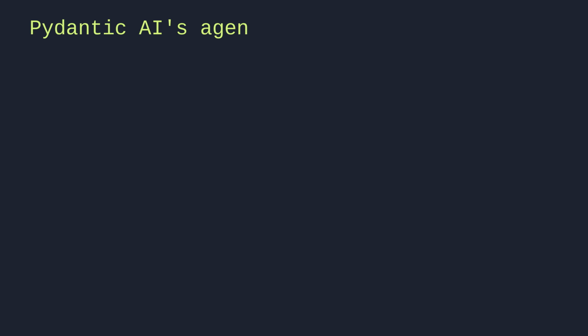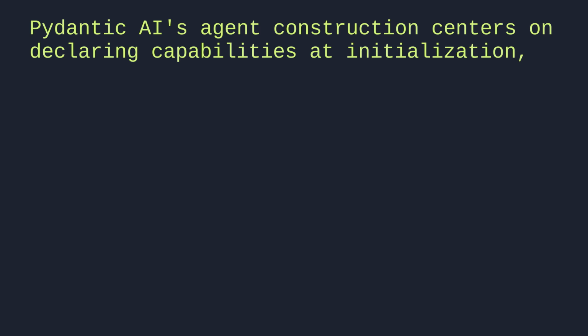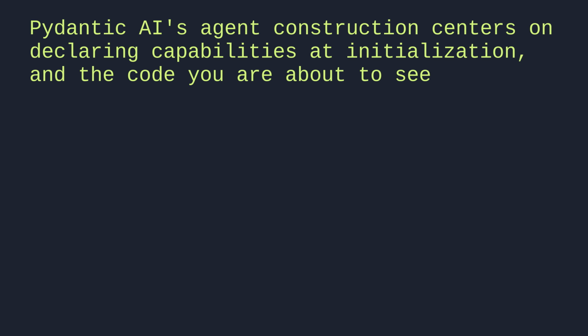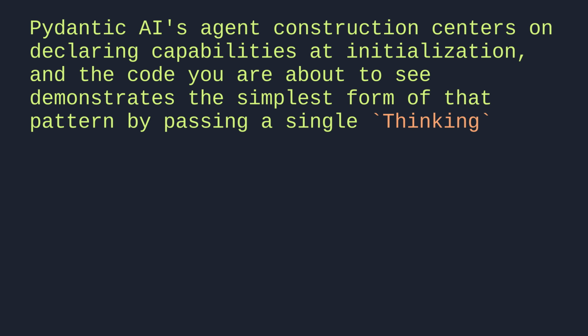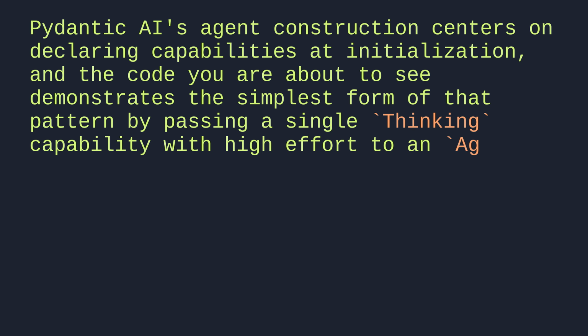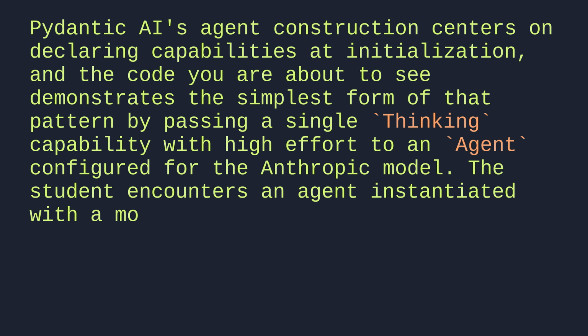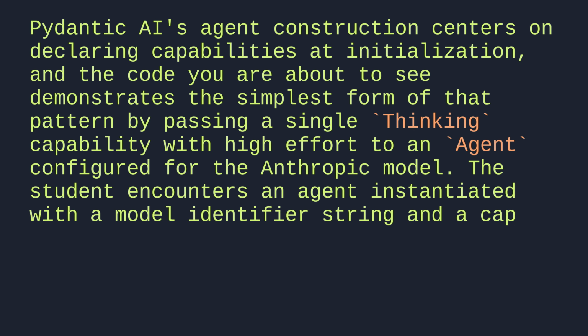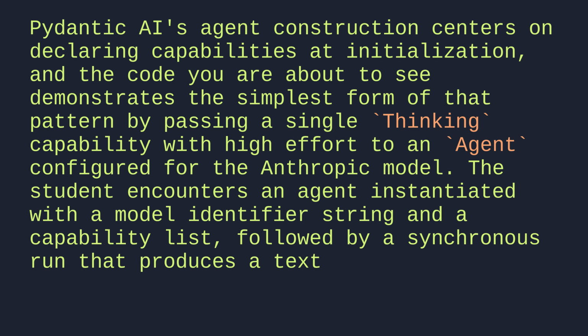Pydantic AI's agent construction centers on declaring capabilities at initialization, and the code you are about to see demonstrates the simplest form of that pattern by passing a single, thinking capability with high effort to an agent configured for the Anthropic model. The student encounters an agent instantiated with a model identifier string and a capability list, followed by a synchronous run that produces a text output.